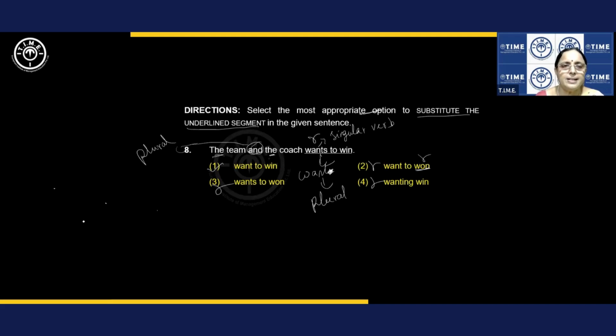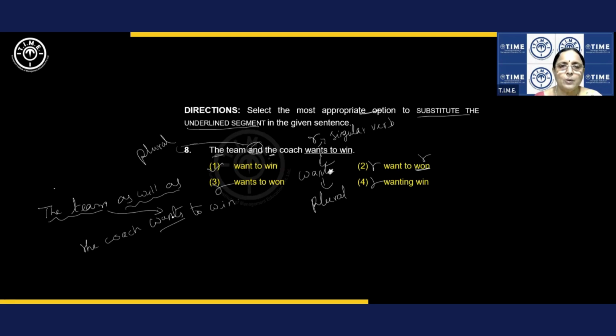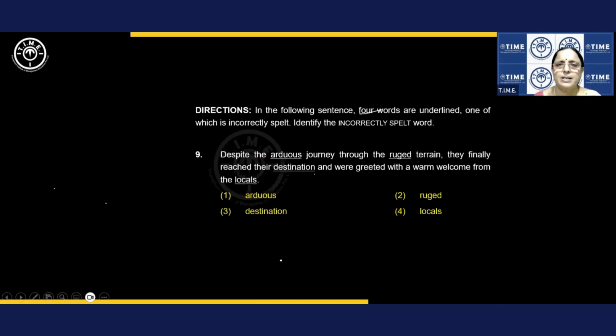Perfect. Suppose the sentence is, the team as well as the coach. Then what do you say? Wants to win. That's how you have to take different examples. Don't just answer this question and leave it. If two nouns or pronouns are joined by with, along with, as well as, the verb agrees with the first subject. So, the team wants to win. The team as well as the coach wants to win. As well as is the clue. Simple and straight answer.